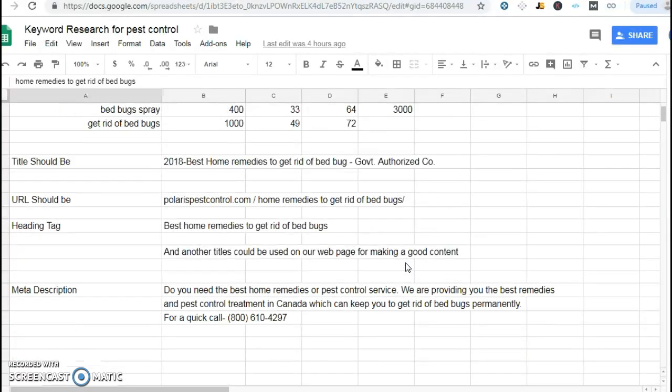I said that, and the meta description, I wrote down this meta description. So all this I actually worked on. If you have any suggestion or any edit or change, then you can tell me, and also you can do that.